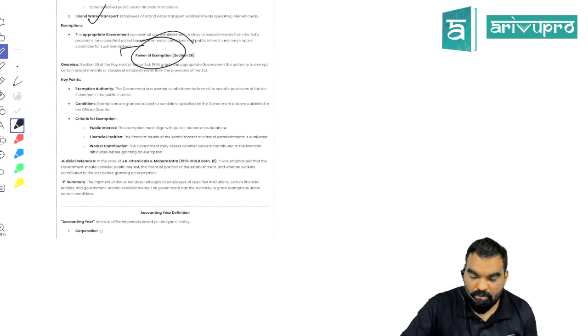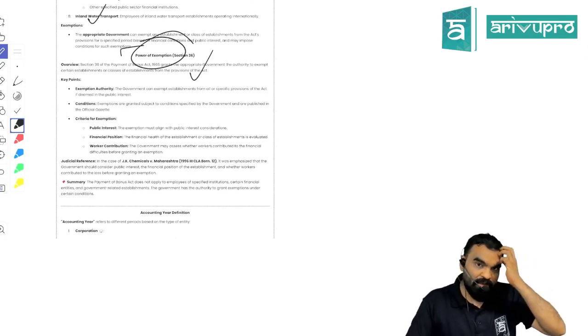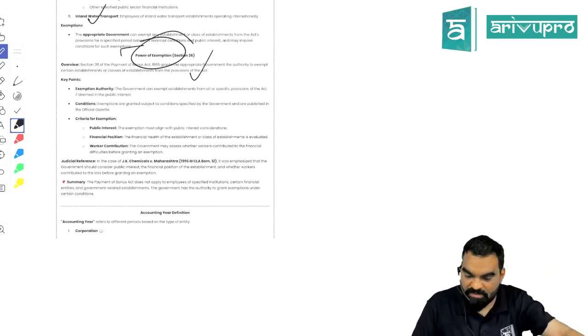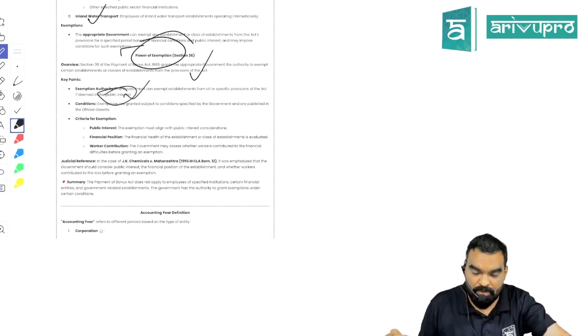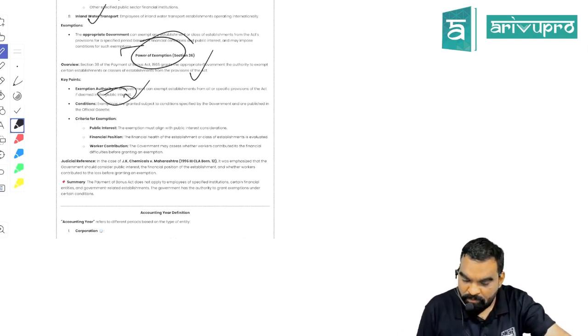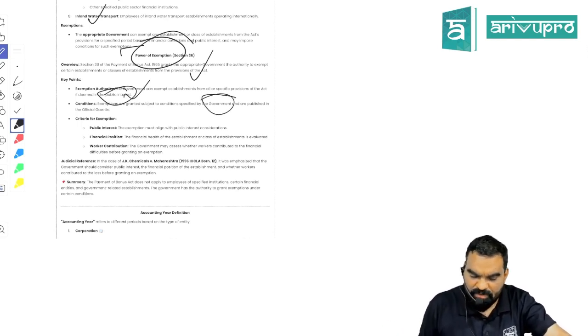Now, the appropriate government has all authority to exempt any company from the application of this act. Exemption authority lies with the appropriate government, and this is only for the public interest, not for the private interest of the establishment. The exemption will be provided on certain conditions. It would be for public interest if it is because of the low financial position of the establishment.